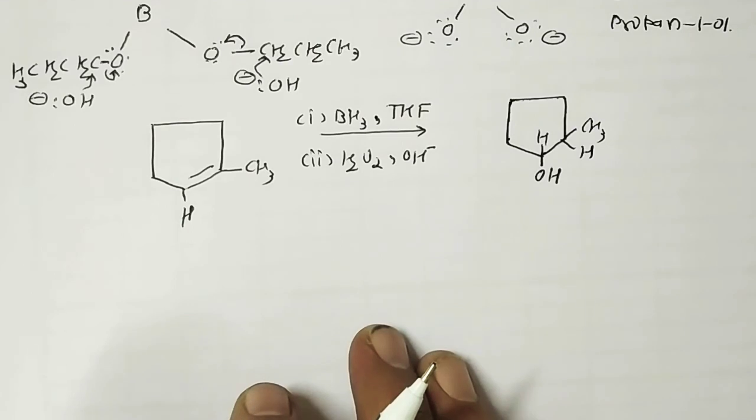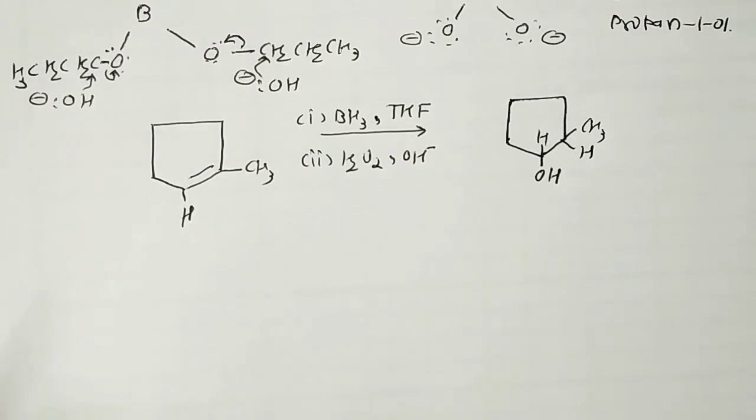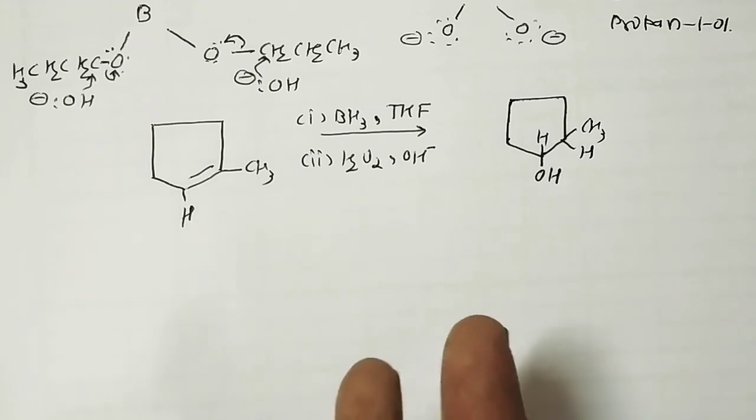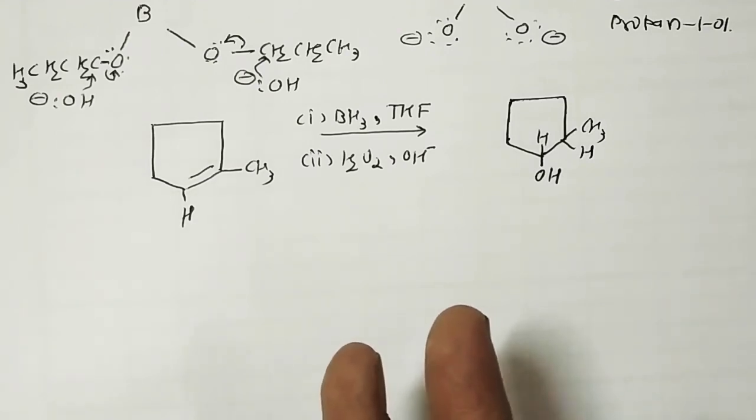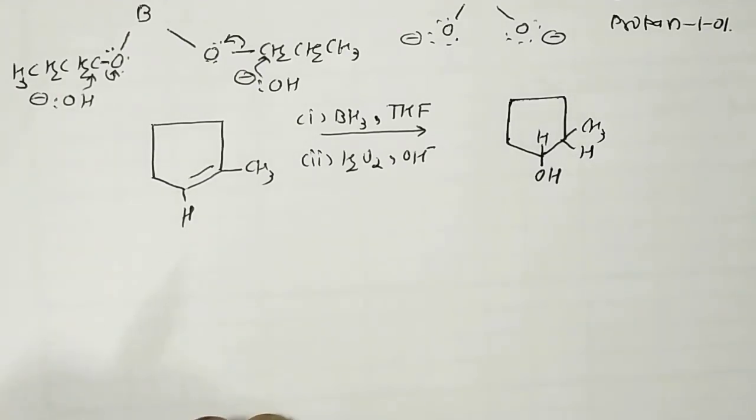For the candidates who pursue JEE Advanced, there is one more process at this point, oxymercuration and demercuration, but it's not given in the NCERT syllabus. Now we proceed towards another method, from carbonyl compounds, which we have to study in our next session.